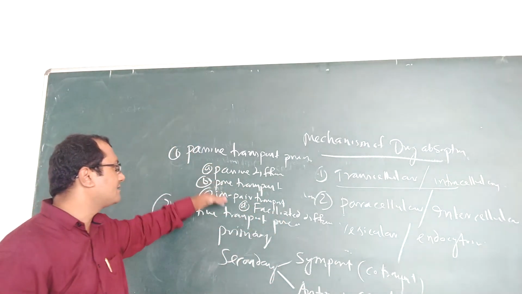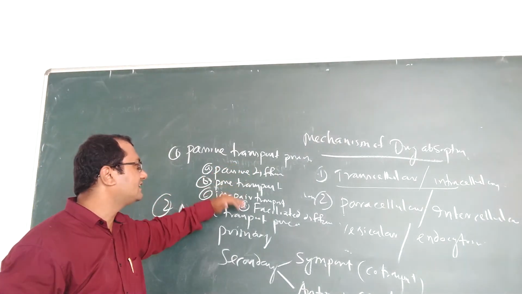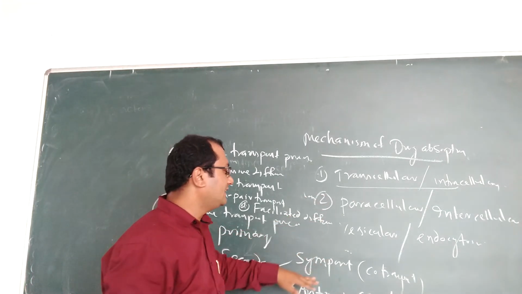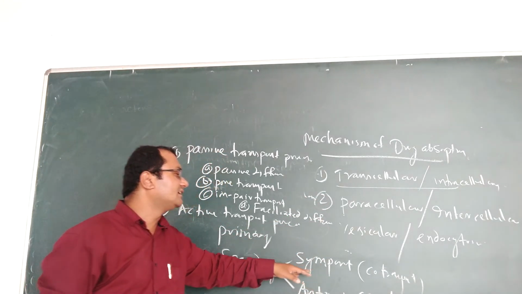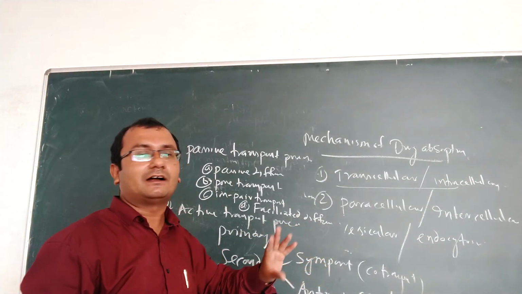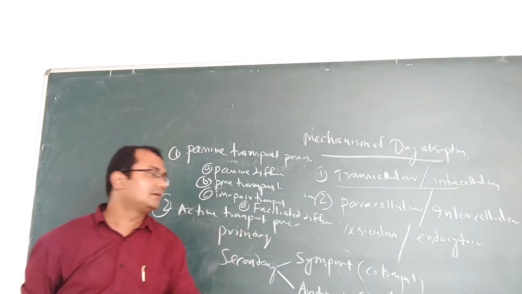Every step, what is passive diffusion, which theory it follows, all the details we will discuss individually after completing this introduction. Now I am telling you somewhat about how symport and antiport happen. Symport is also called co-transport.